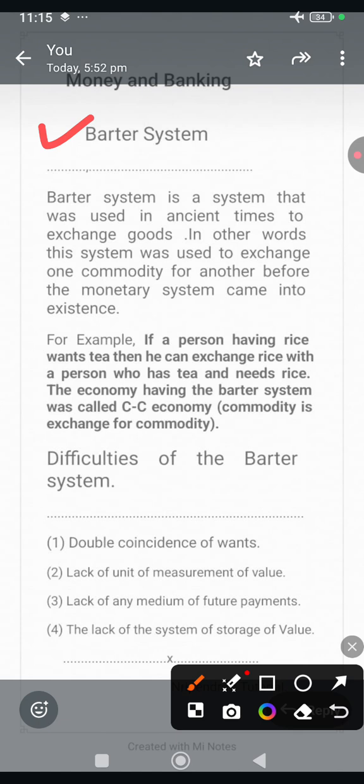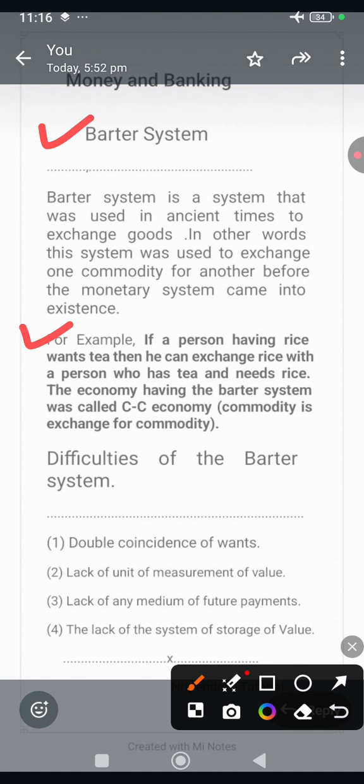Now, I am going to explain the barter system briefly with the help of an example. If a person having rice wants tea, then he can exchange rice with a person who has tea and needs rice. The economy having the barter system was called CC economy. Commodity is exchanged for commodity.